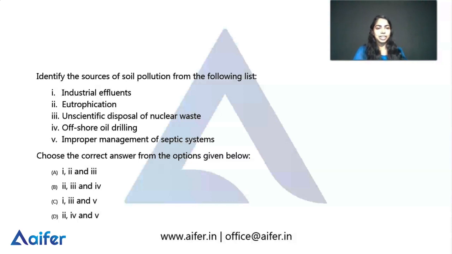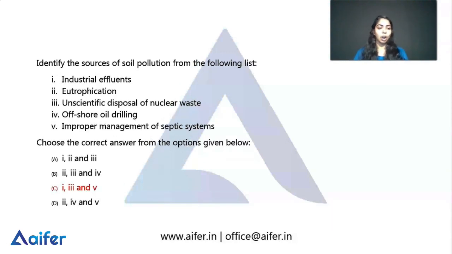So we can check the answer here. The answer to this question is option C. The question is, identify the sources of soil pollution from the following list. Option C implies industrial effluents, unscientific disposal of nuclear waste, and improper management of septic systems. These are the causes behind soil pollution. Eutrophication and offshore oil drilling are not causes of soil pollution. So the correct answer is option C, 1, 3 and 5.